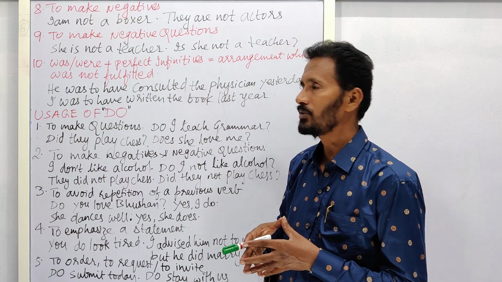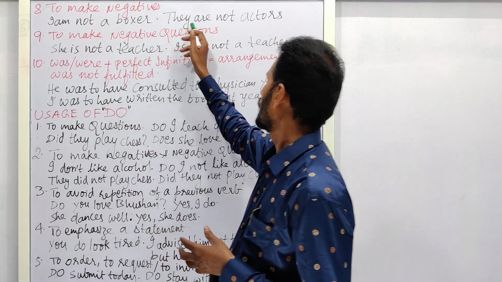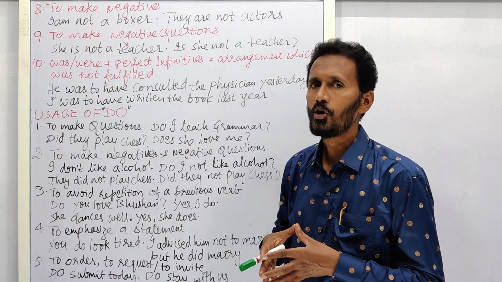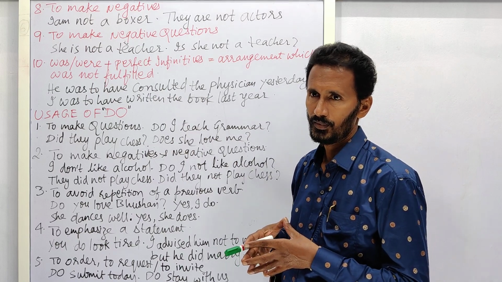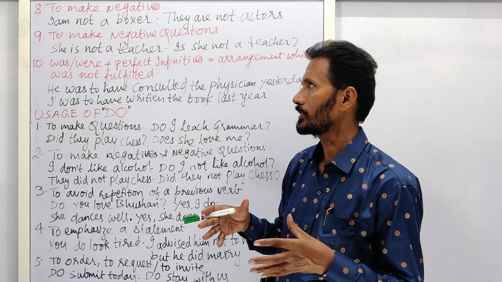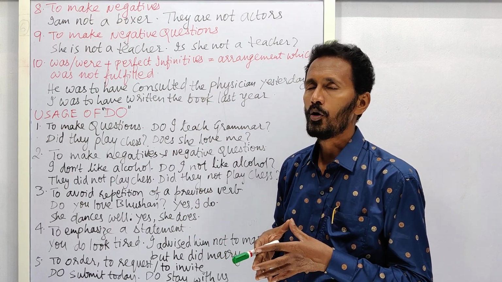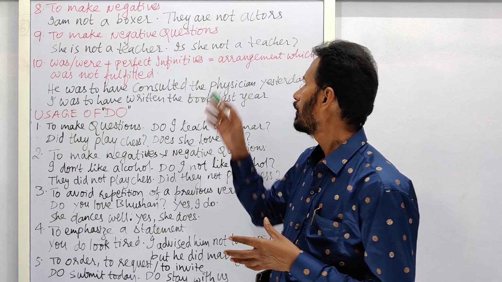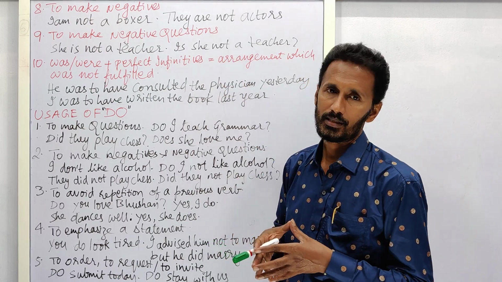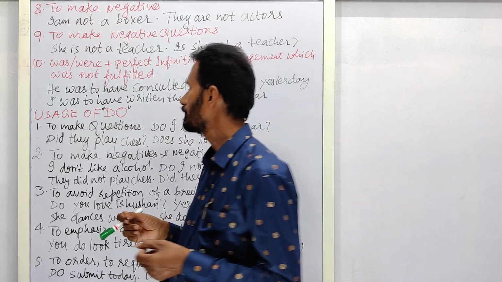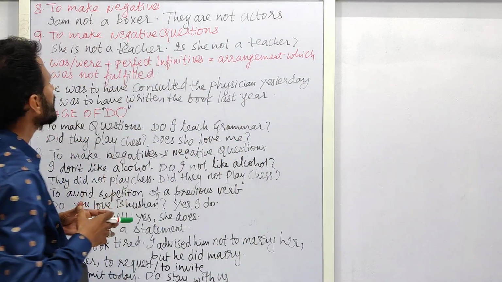I am not the commissioner. Next one. They are actors. They are not actors. Even if you want to say that simply by putting a negative mark, that is negation, "not", it won't make any sense. So we can't say "they not actors". They are not actors.